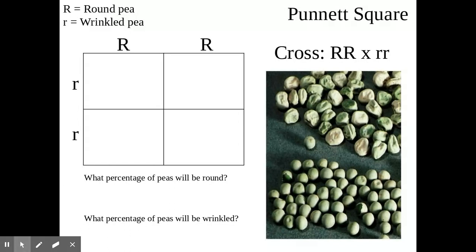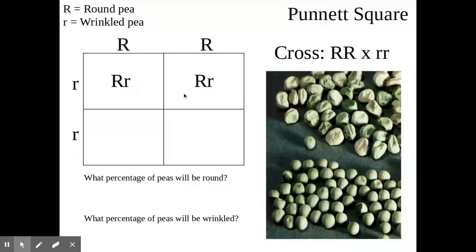If you want to go ahead, you can figure out what's going to be round and what's going to be wrinkled. All right, let's check our answers. The first one is a hybrid. Okay, it's a round because it has a dominant gene, but it is round and a hybrid for having two different alleles, or heterozygous round pea.